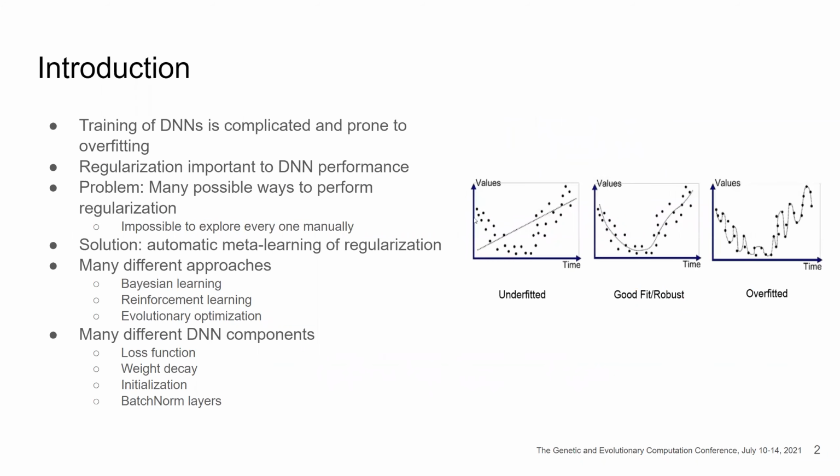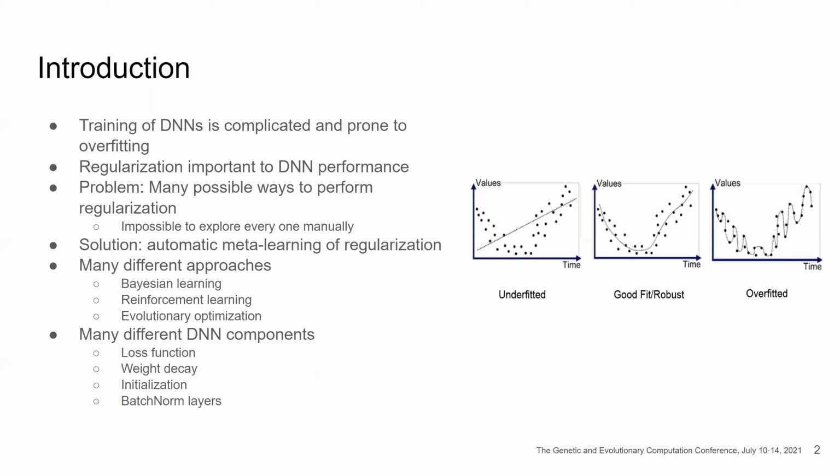Introduction. Deep neural networks, or DNNs, are complicated to train and they're prone to overfitting. The regularization of DNNs is important to their performance. However, there is a problem. There are many possible ways to perform regularization, and thus it's impossible to explore every one manually. The solution is to perform automatic meta-learning for regularization.